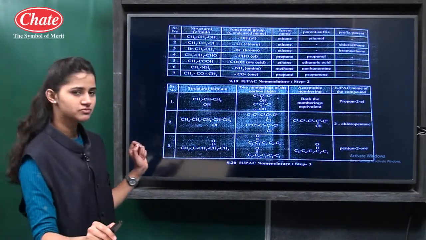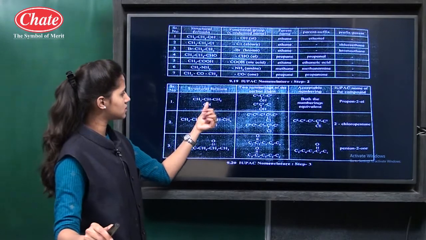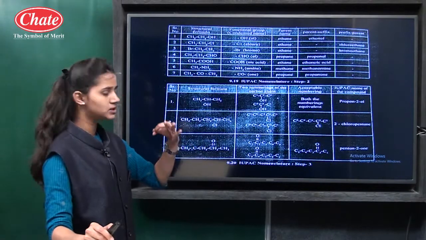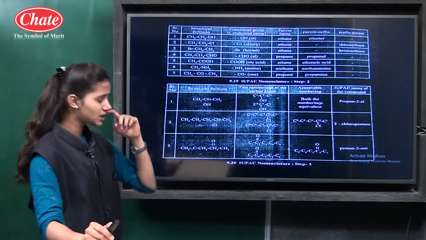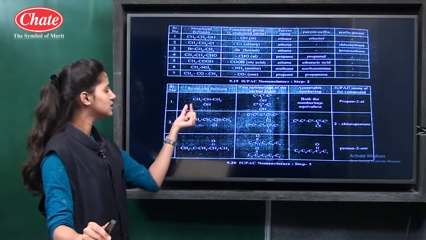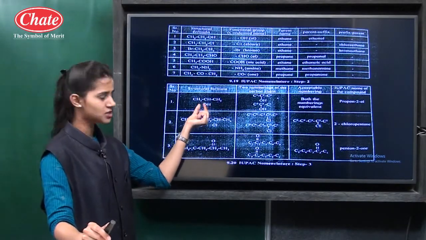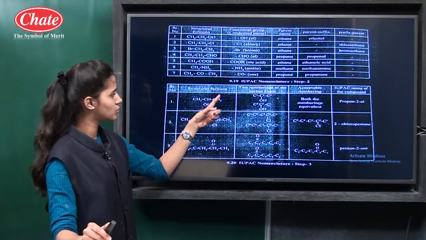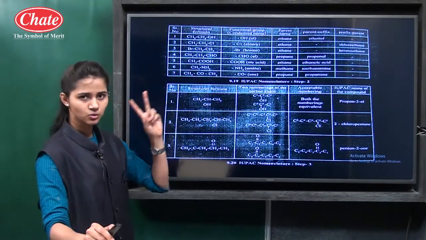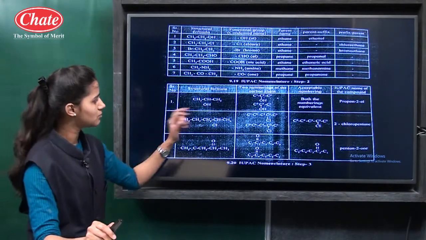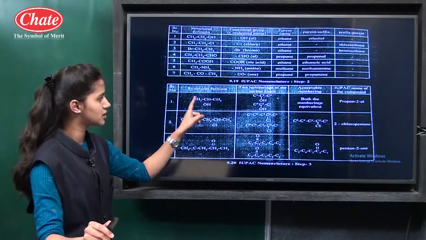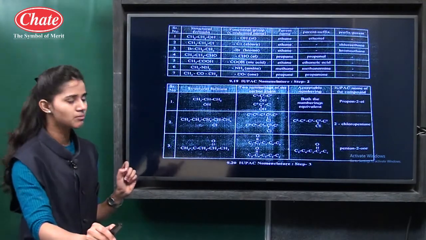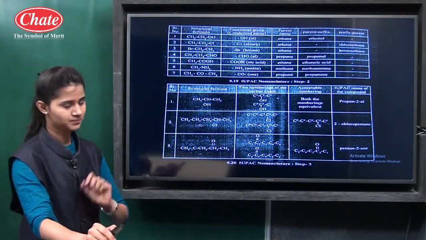Then also in the next table you can observe CH3CHOHCH3. How many carbon atoms are there? Totally 3. Then we should number the chain in such a way that the carbon atom with the functional group has the lowest possible number. So if we label from 1, 2, 3 or 1, 2, 3, this carbon atom will have only 2. The root word is prop, because 3 carbon atoms are there and only single bond is there. So it is an alkane, and the name of this compound is propan-2-ol.